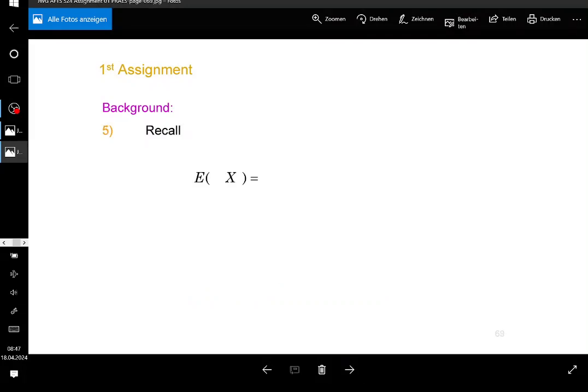And then, of course, you need to recall that the expectation of a continuous variable is going to be, we talked about that yesterday. This is basically, if it has a density, of course, right? So, let's say it has a density, then this is going to be the integral from minus infinity to plus infinity of x times the density, right? So that's something that basically you already know.